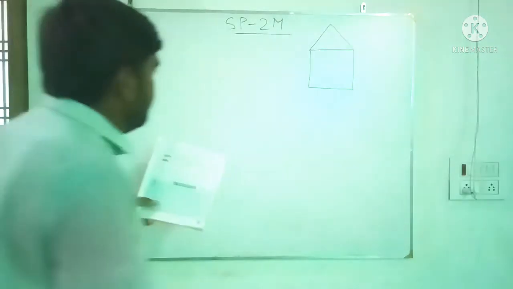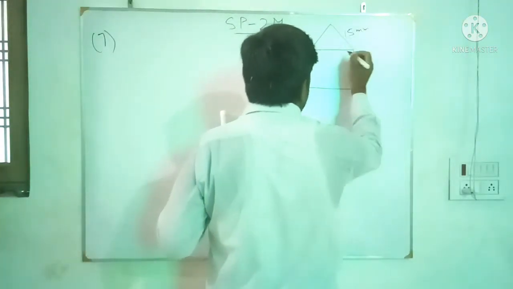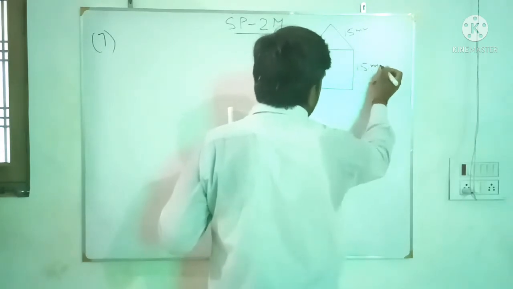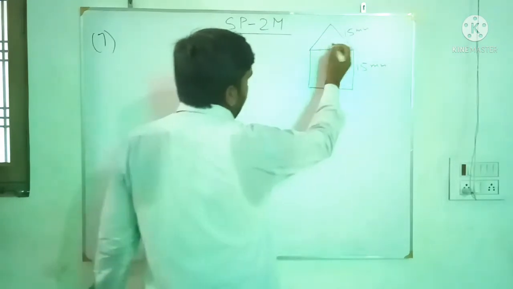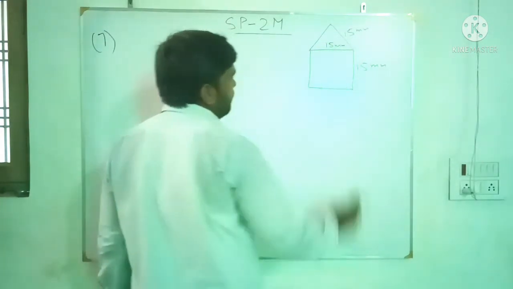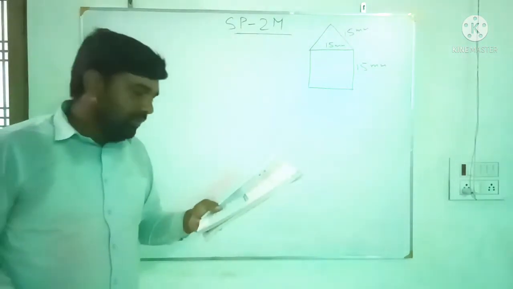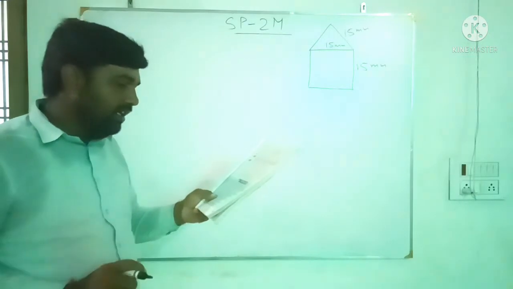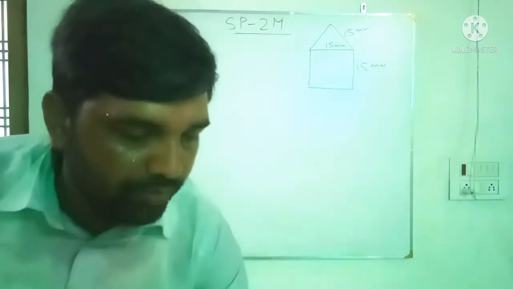Side of the triangle is given 15 mm. So this is also 15 mm because the triangle and the square have the common side. So this is the side of the triangle 15 mm, and this is also the side of the square. If a side of the triangle is 15 mm long, find the perimeter of the figure.